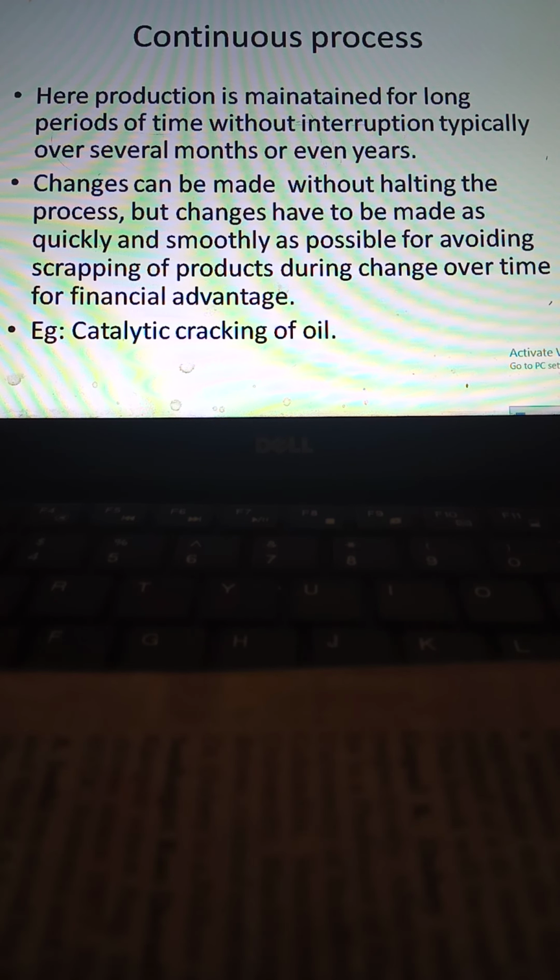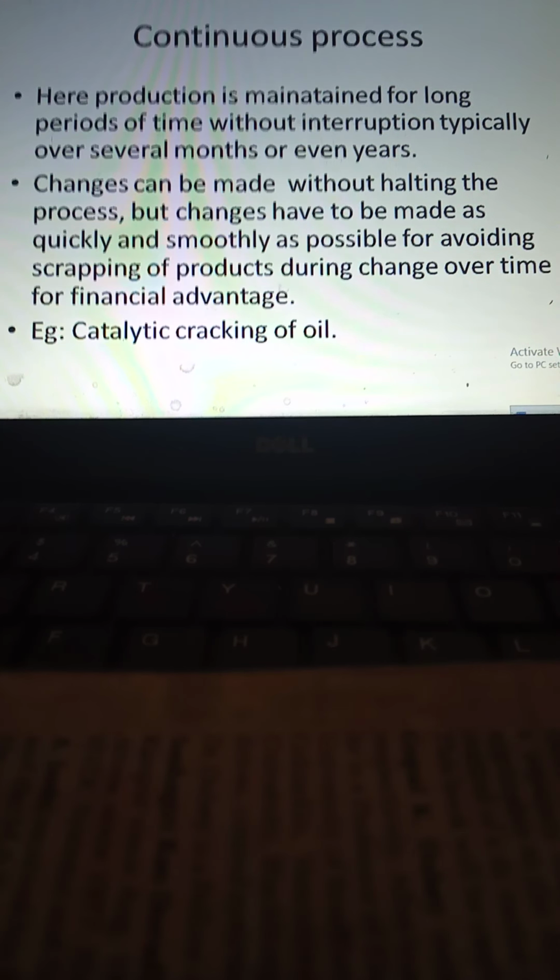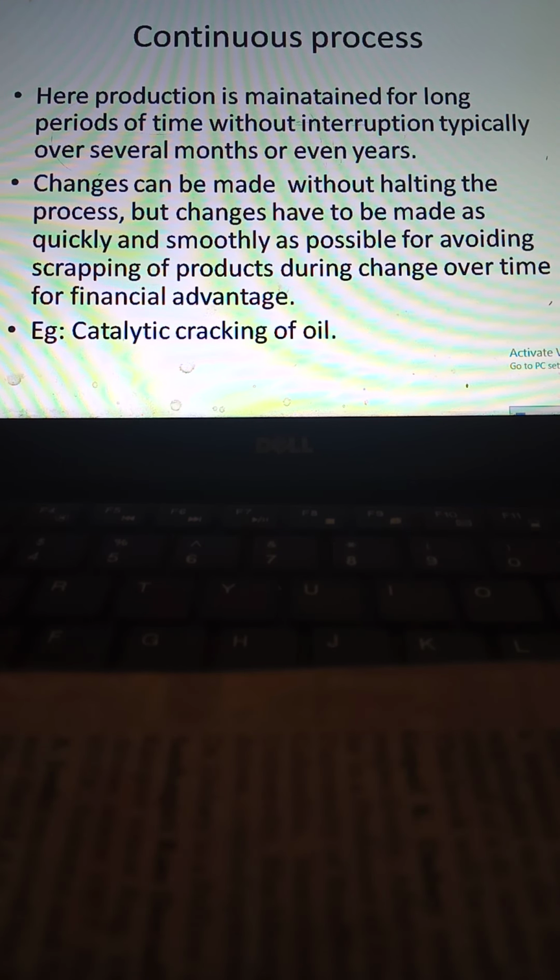And the next is continuous process. Here the process is continued for a long time, and you can make changes, but while making a change, setup time is not given. While the process is going on, changes can be done without halting the process. Remember, in a batch process, one batch comes out, then it stops for some time, makes changes, and then the next batch.